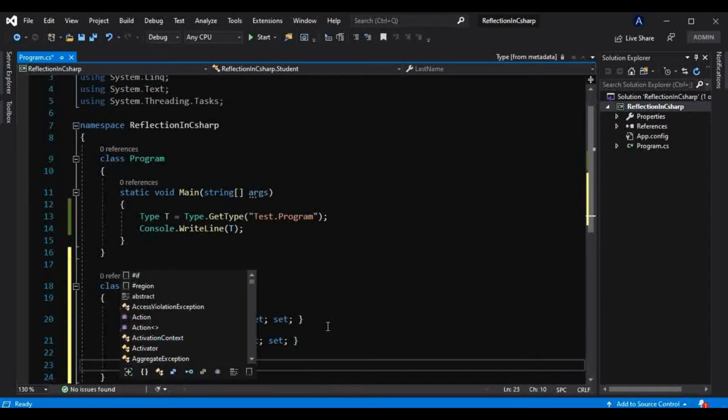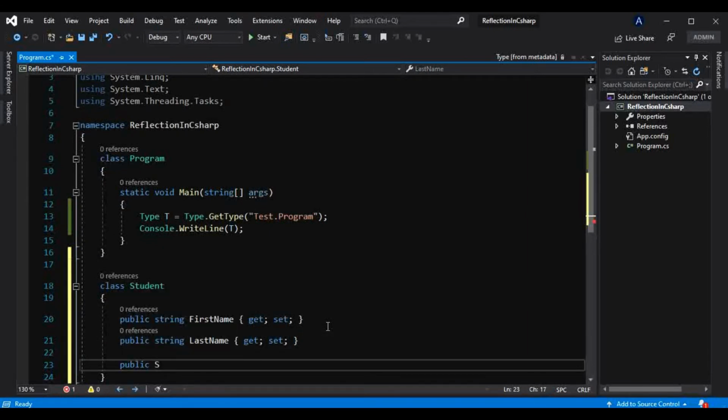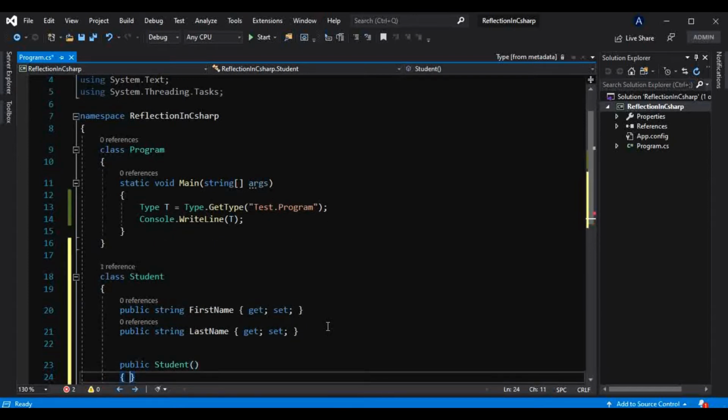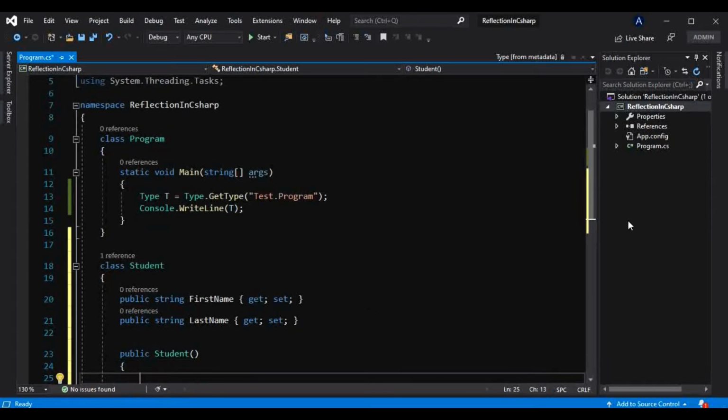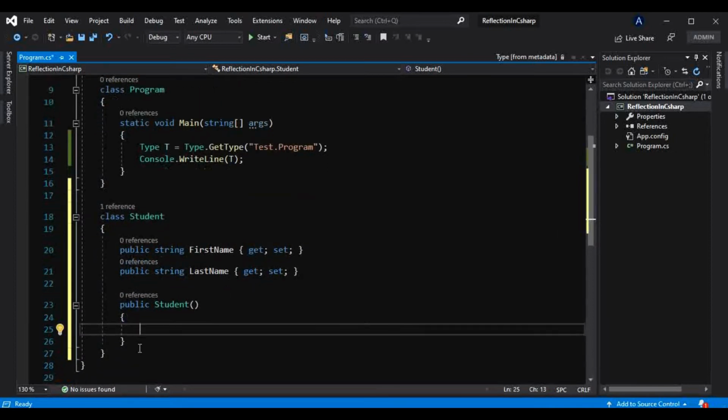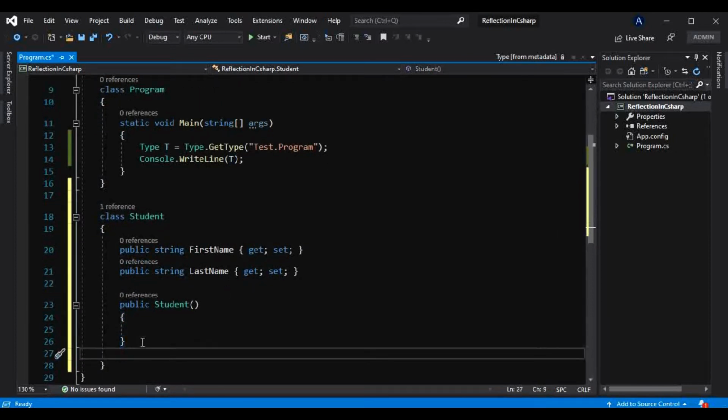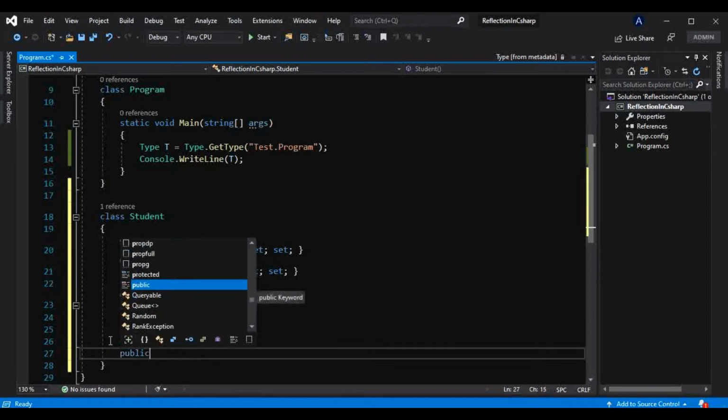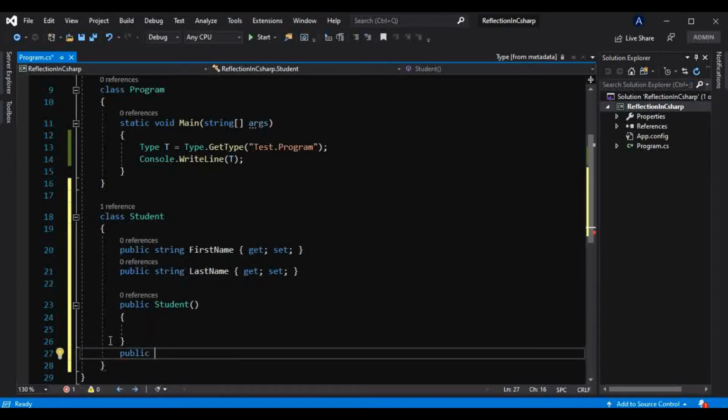Let's say we have a constructor here, and I will explain why I am adding all these things in a bit, so don't worry about that. Also, let's say this has one method which will print the first name plus last name, that is the full name.